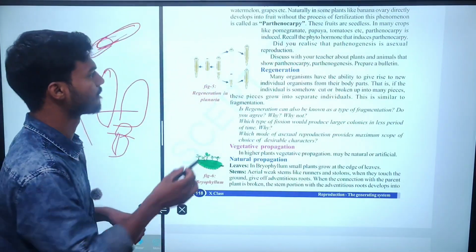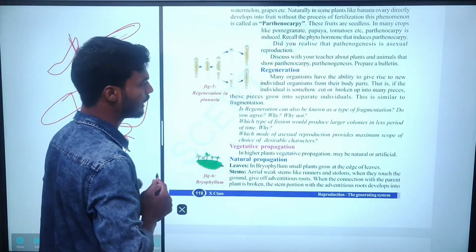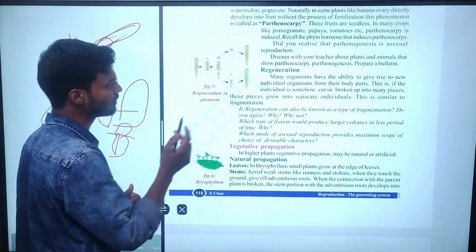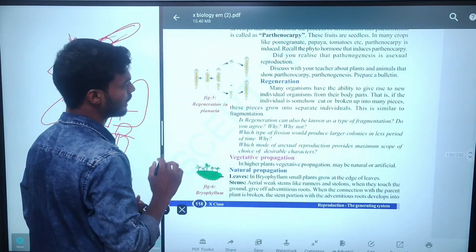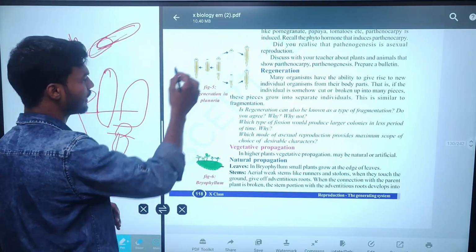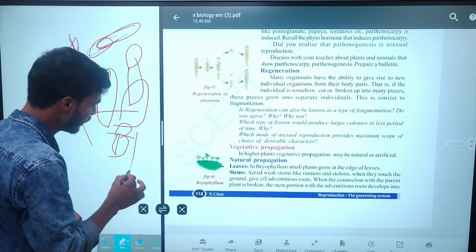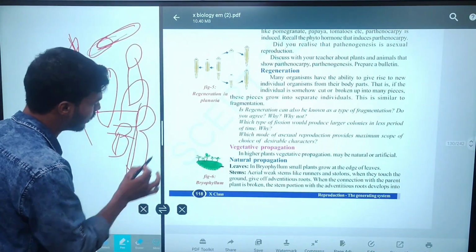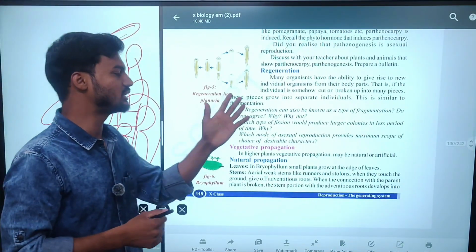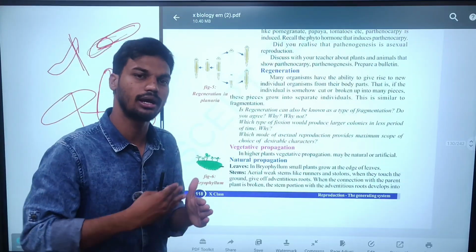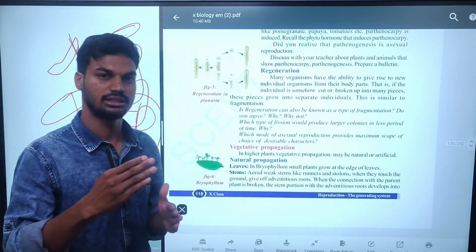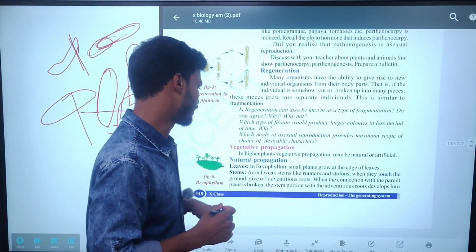This process is quite similar to fragmentation. Simply look here, in a body, the head has been separated and the tail has been separated. After some time, from the head the full body is able to grow, and from the tail the full head and body structure is able to form. That is known as regeneration, means growing the original body structure again.